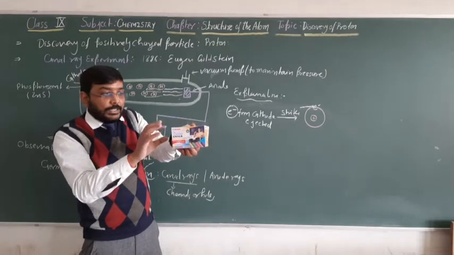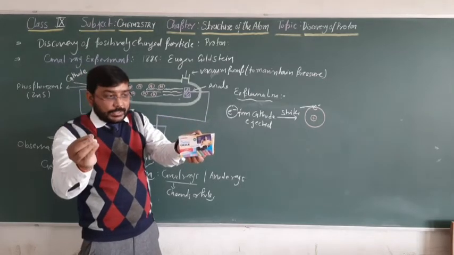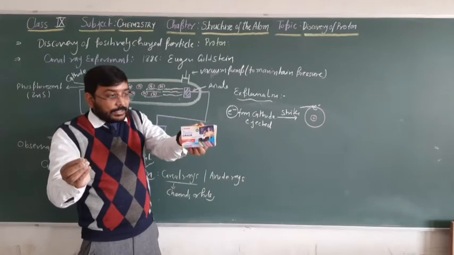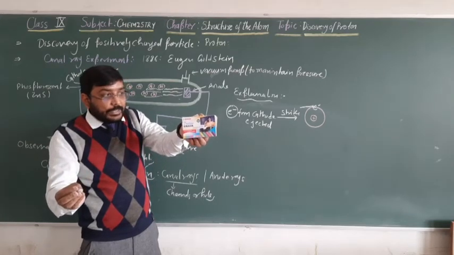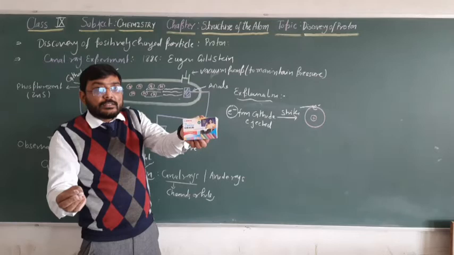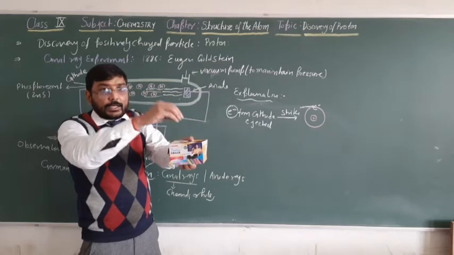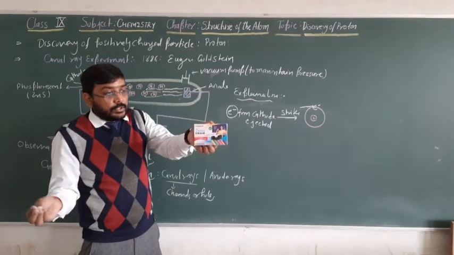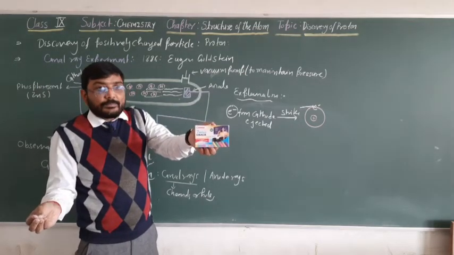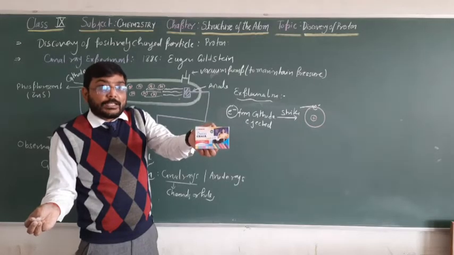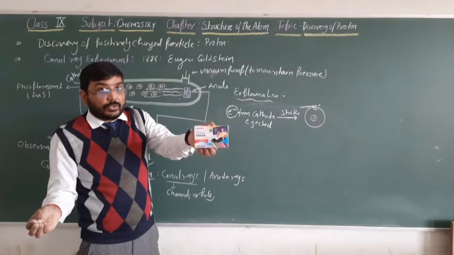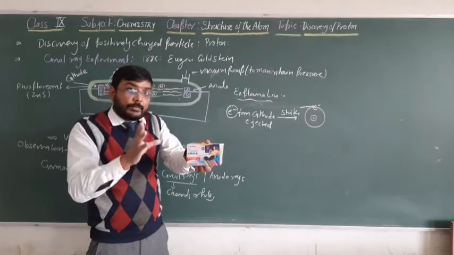Now tell me, when the electrons come out from this atom, is it possible this atom will get the positive charge? Yes or no? One electron you take out from this atom, so will this atom acquire the positive charge? Yes. This atom will acquire the positive charge.